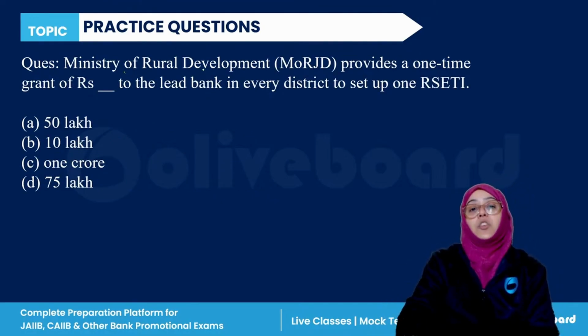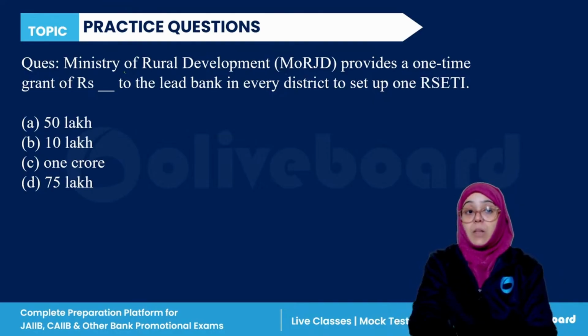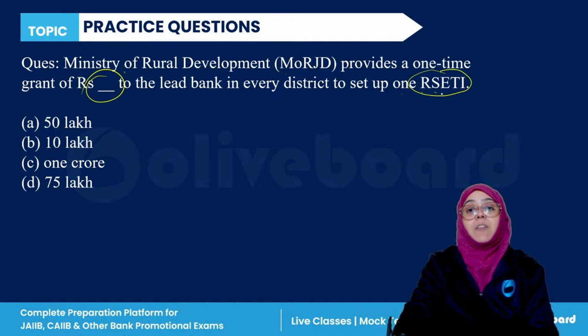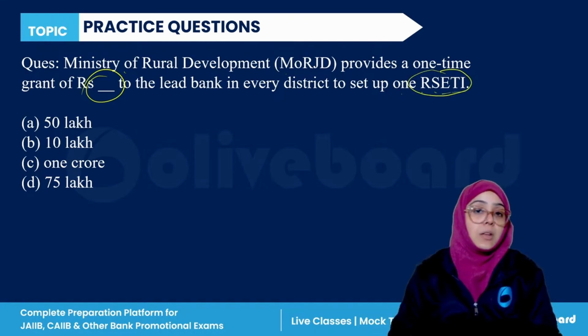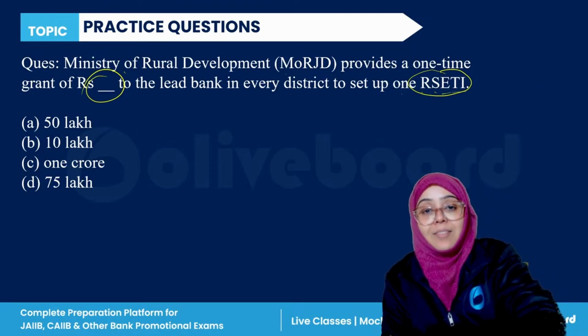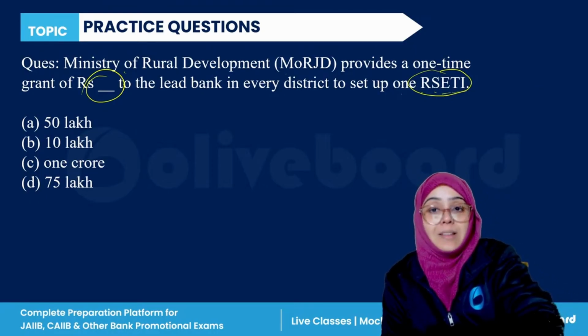Next, Ministry of Rural Development provide a one-time grant of how many rupees to lead bank in every district to set up one rural self-employment training institute? How much fund is provided for the setting up of the rural self-employment training institute?